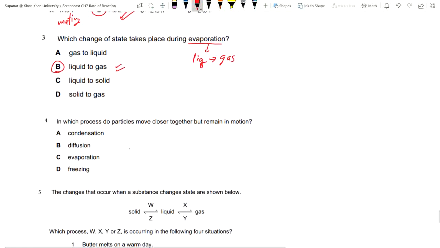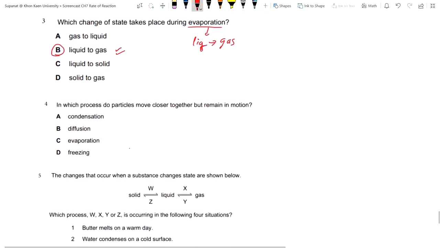Number 4. In which process do particles move closer together but remain in motion? It moves closer together but remains in motion. So that means it's slowed down, right? It's cooling down the temperature. Then the particles move closer, but remain in motion.